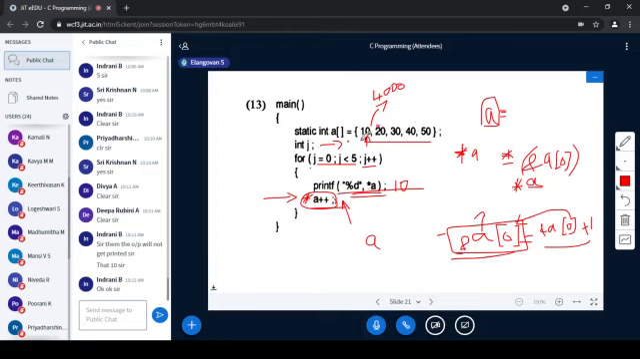Why? Star A means value at the address A, and value at the address A means address of A of 0. So this 10 becomes 11. If it is star A++, that is allowed, but A++ is not allowed. The base pointer cannot be changed.